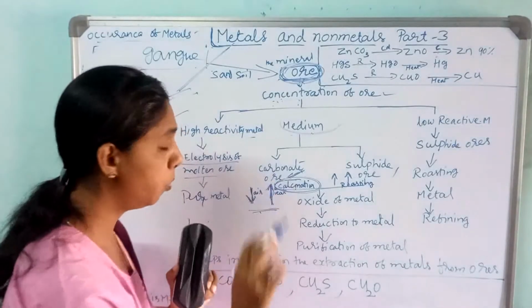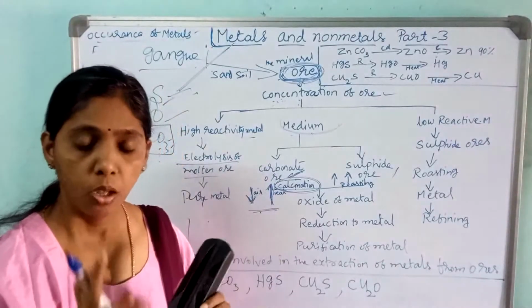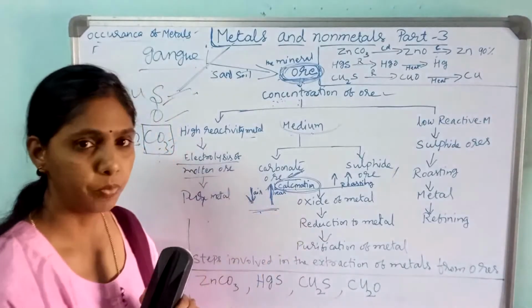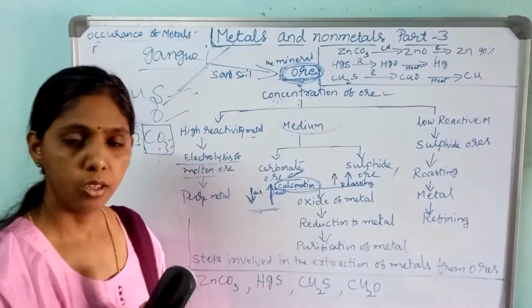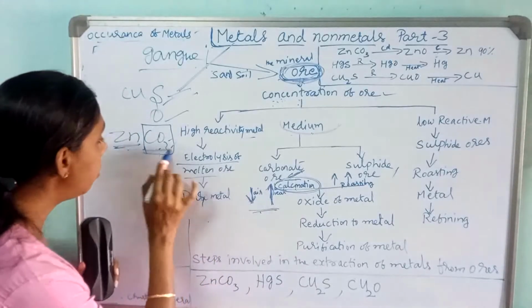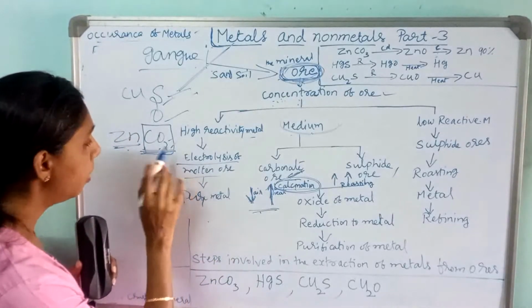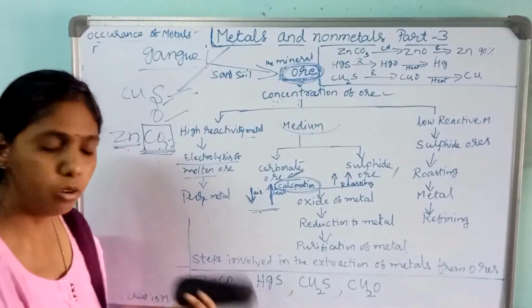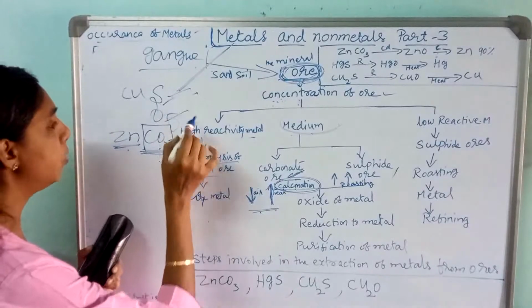This carbonate ore will be removed with the help of the process known as calcination. What is calcination? Calcination is a process in which carbonate ore will be converted into oxide ore.